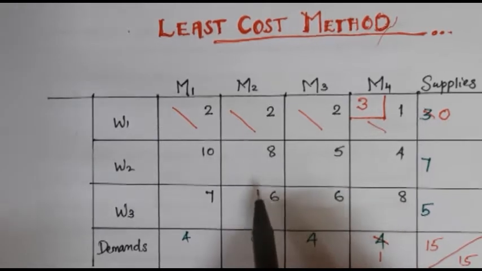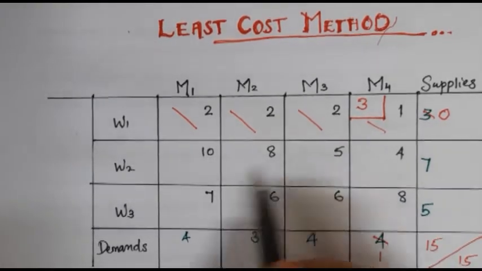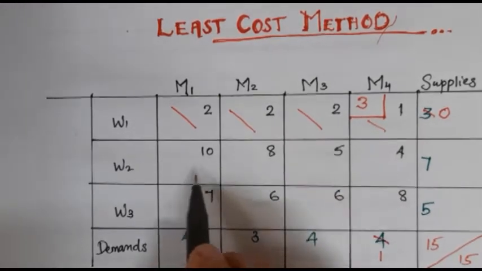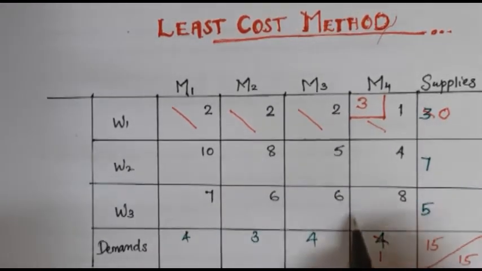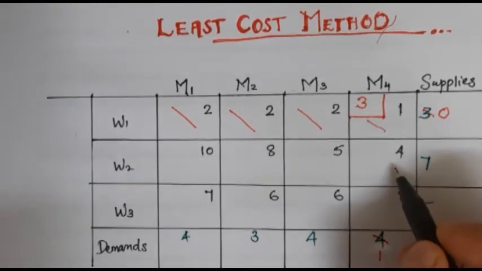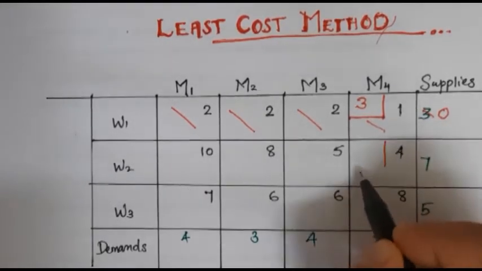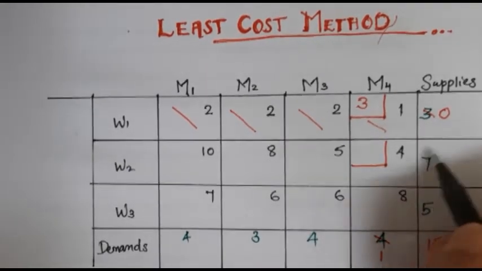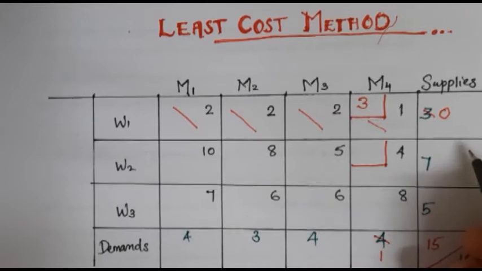Again find the least cost cell and do the same steps as given above. Here, which one is the least cost? Here we can see 4 is the least cost cell. So we can select this cell. Again, we can check it for demands and supply.